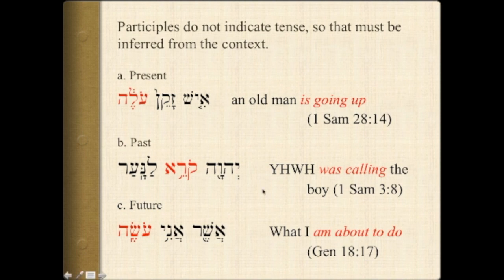It can be used in the future, most often in the sense of something that hasn't happened yet, but will happen really soon. Here's an example, what I am about to do, as in Genesis 18:17. So it hasn't happened yet, but it will happen soon.